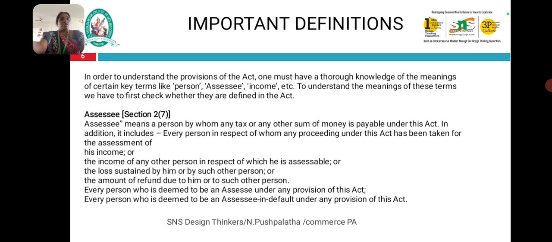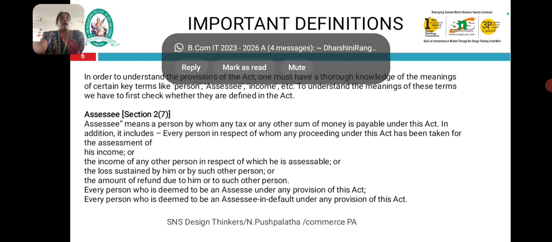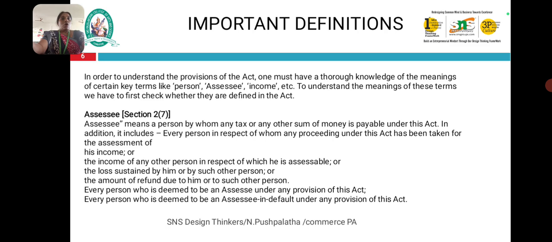Section 2(7), the assessee. The assessee means a person by whom any tax or any other sum of money is payable under the Act, including income tax of any other person in respect of whom he is assessable, or the loss sustained by him or by such other person, or the amount of refund due to him or the other. Every person who is deemed to be an assessee in default under any provision of this Act.